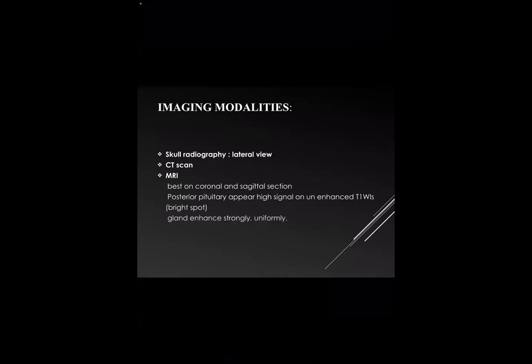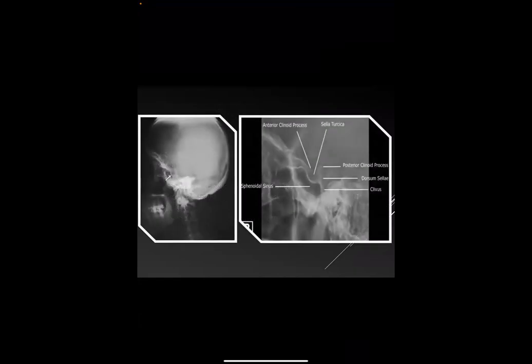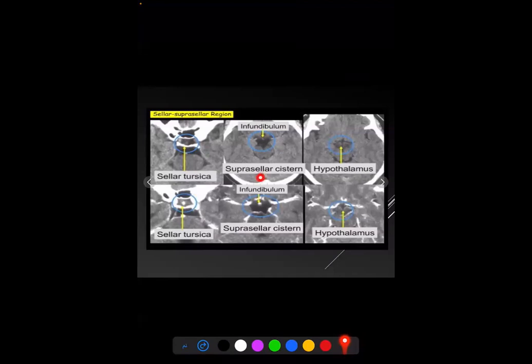And this is the skull radiograph. This is the sella turcica, with the anterior clinoid at the anterior border and posterior clinoid at the posterior border, which is continuous with the clivus, and the sphenoid sinus is seen posterior to it. This is a cross section of native and enhanced CT scan showing the sellar and suprasellar region.